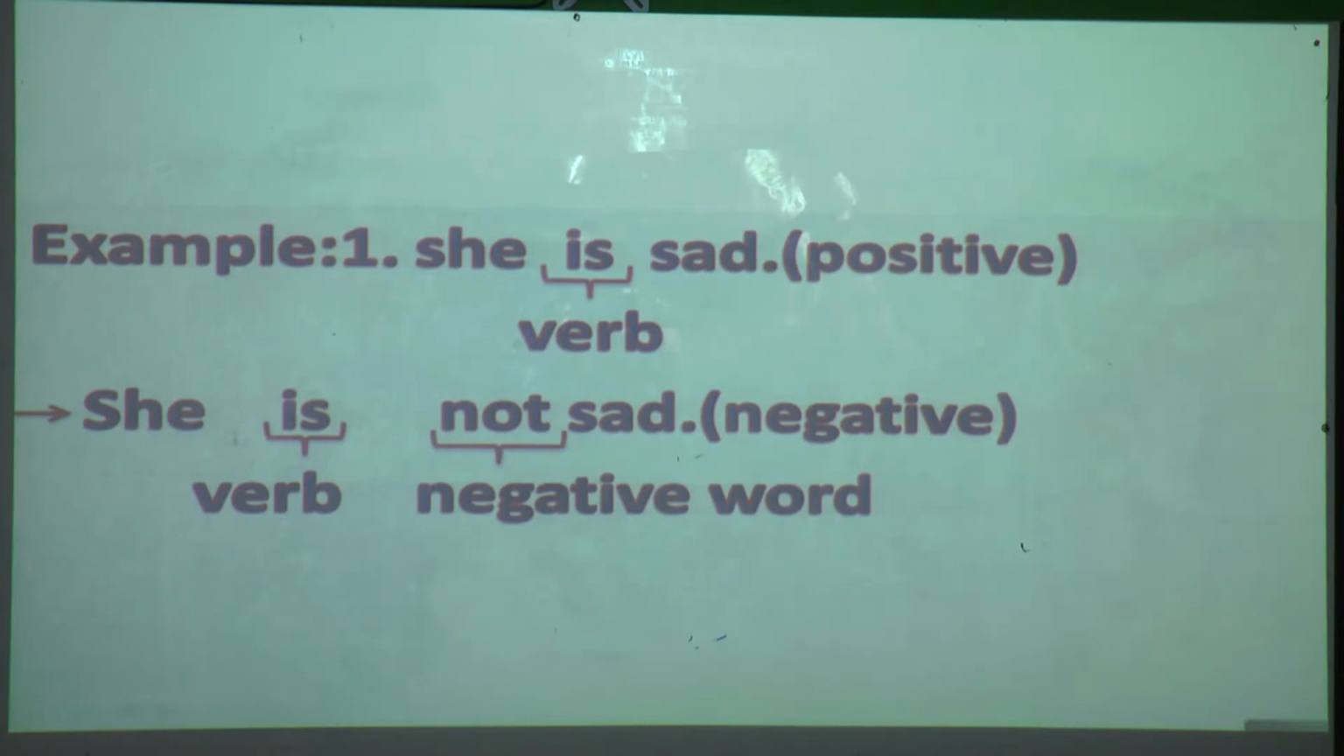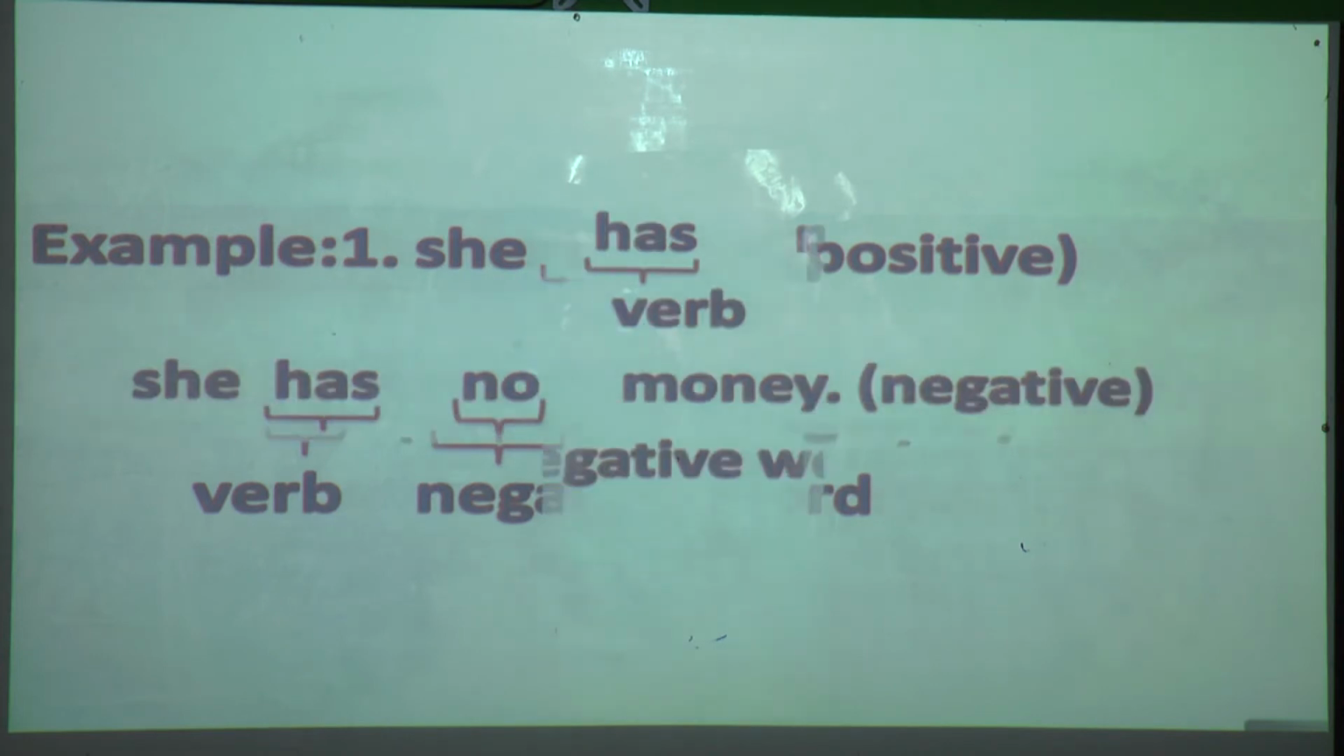So this sentence is now negative. Where have we put the not? After the verb "is". Not is a negative word. So this is how we can make a positive statement into a negative sentence. Now one more example we will see.